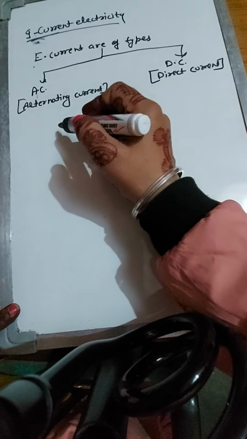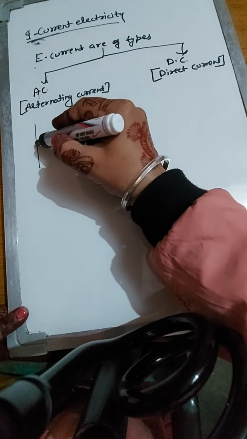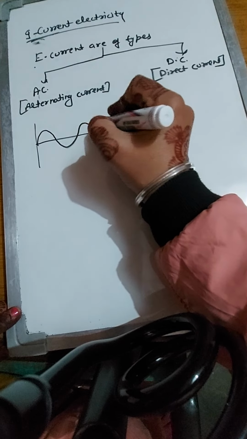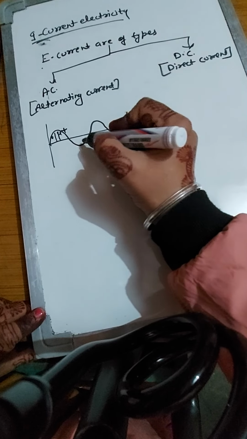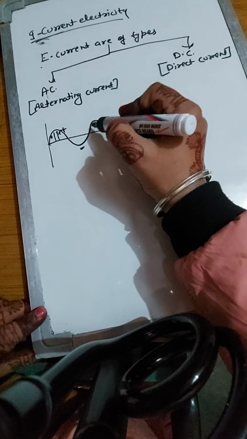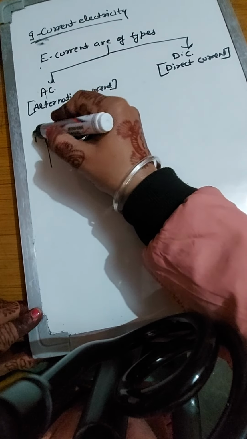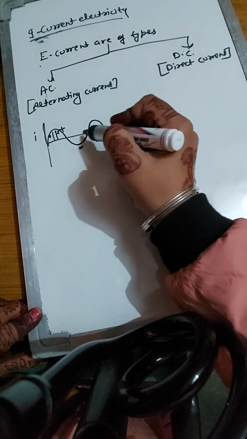Alternating current is what? In alternating current, the magnitude and direction of the current change periodically. In a fixed interval of time, the magnitude changes and becomes positive in one direction, then negative in the other, and after some time it repeats. So it makes an alternating current. Here is the current and here is the time. With respect to time, the current magnitude changes as well as direction.